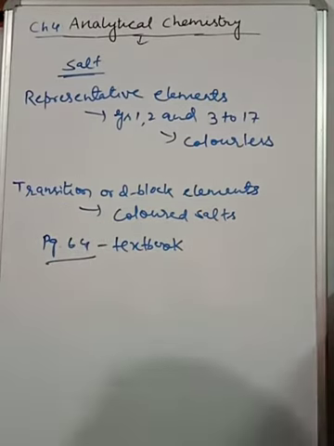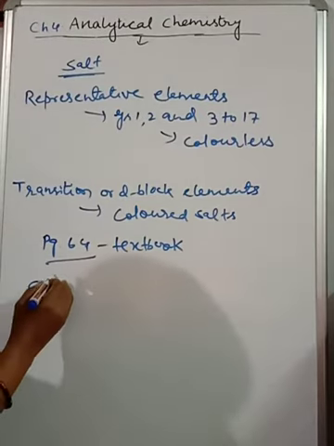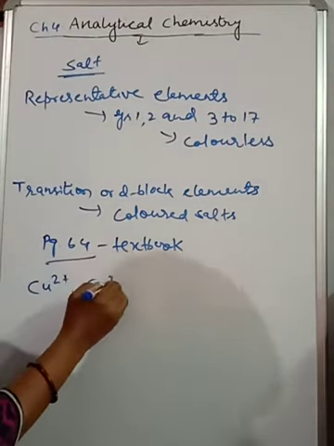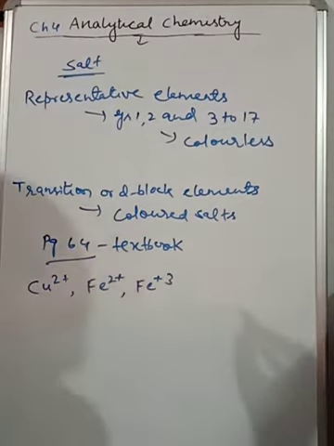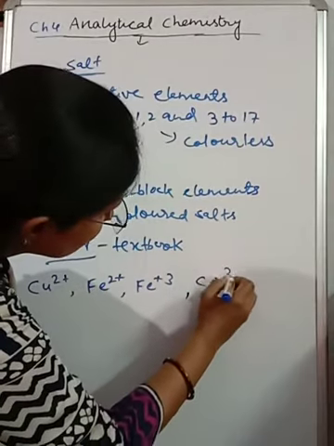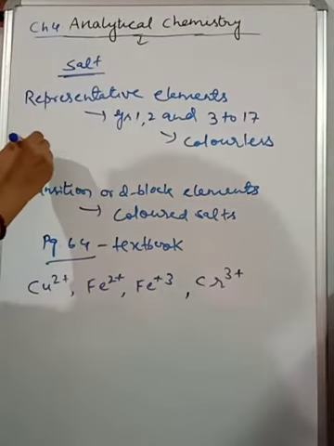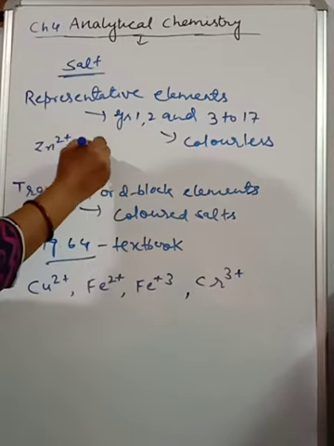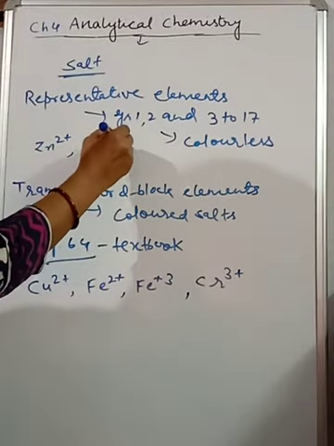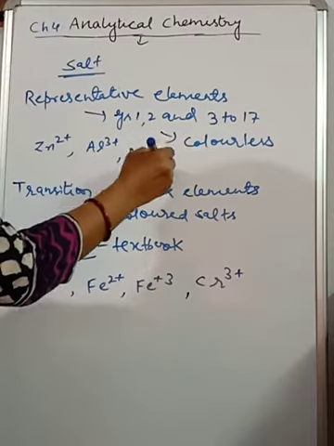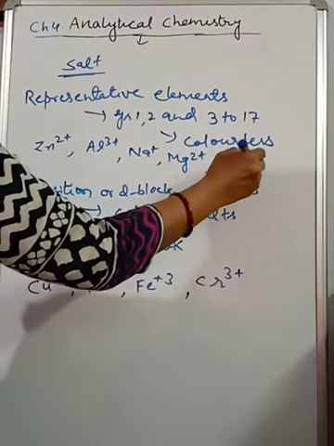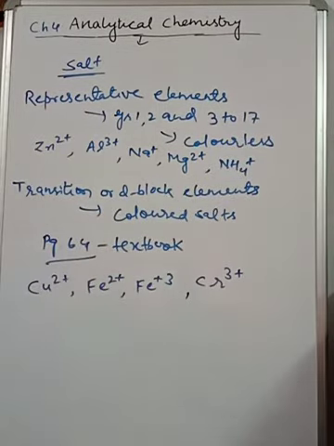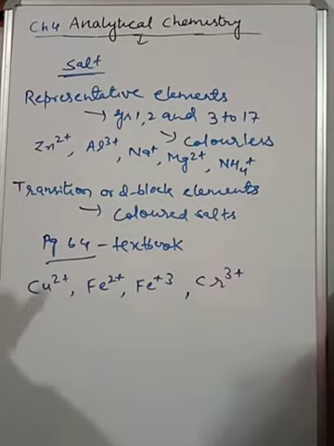Like transition element salts, like I am telling you, copper salt, iron salt, chromium salt, these are of colored nature. At the same time, salts of zinc, aluminium, sodium, magnesium, and ammonium are of colorless nature. These are the cations that are colorless in nature. These are the cations that are colored in nature.